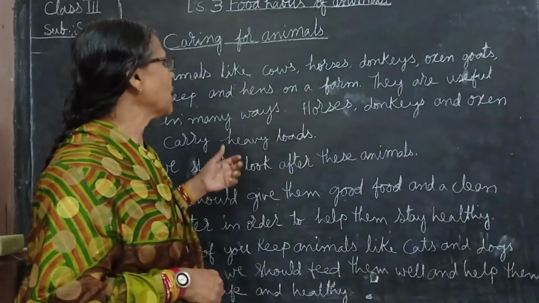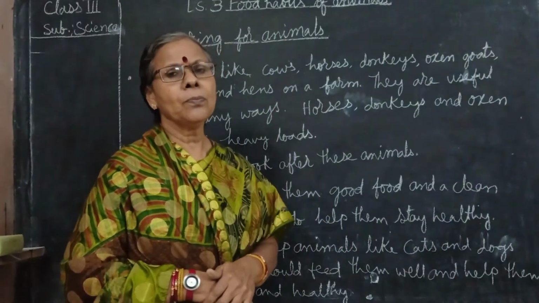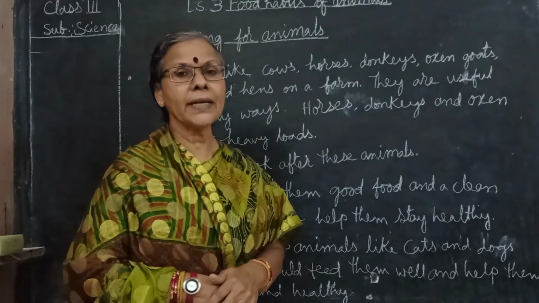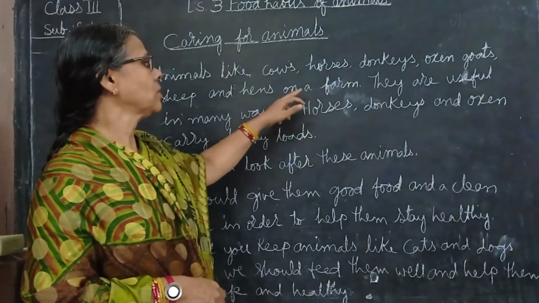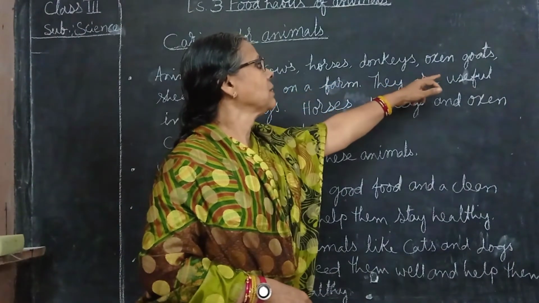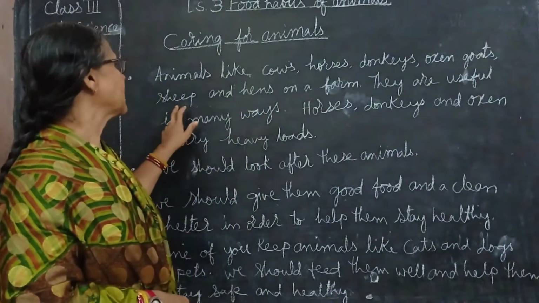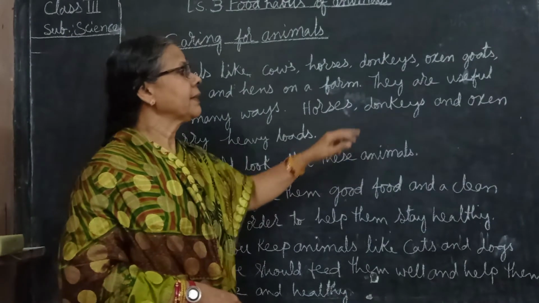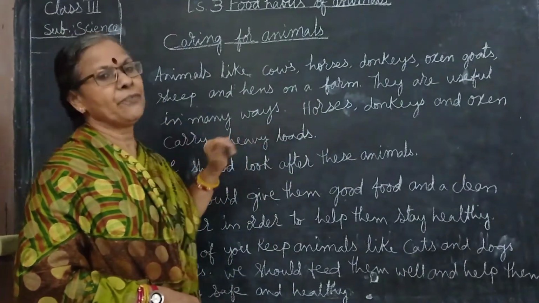Let us see a few animals you might have seen on the farm. What are those animals? Cows, horses, donkeys, oxen, goats, sheep and hens on a farm. They are useful in many ways.